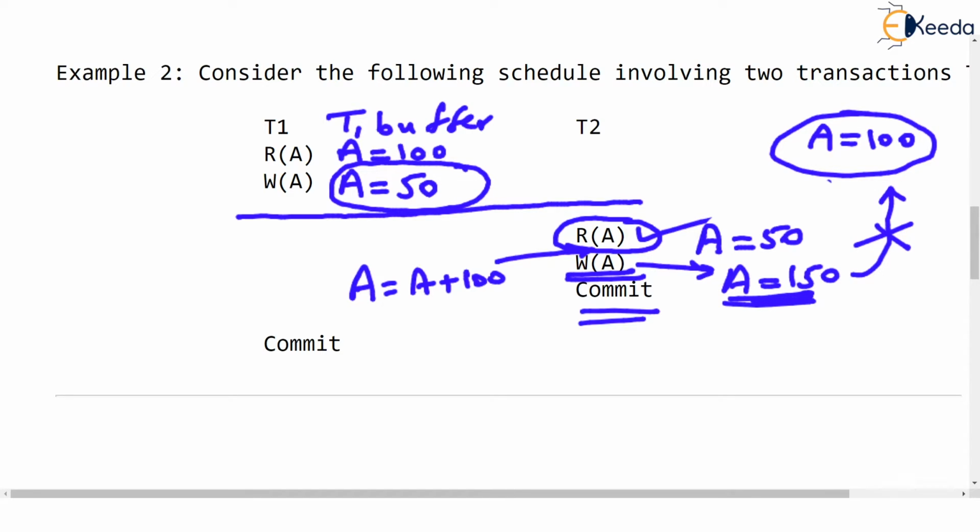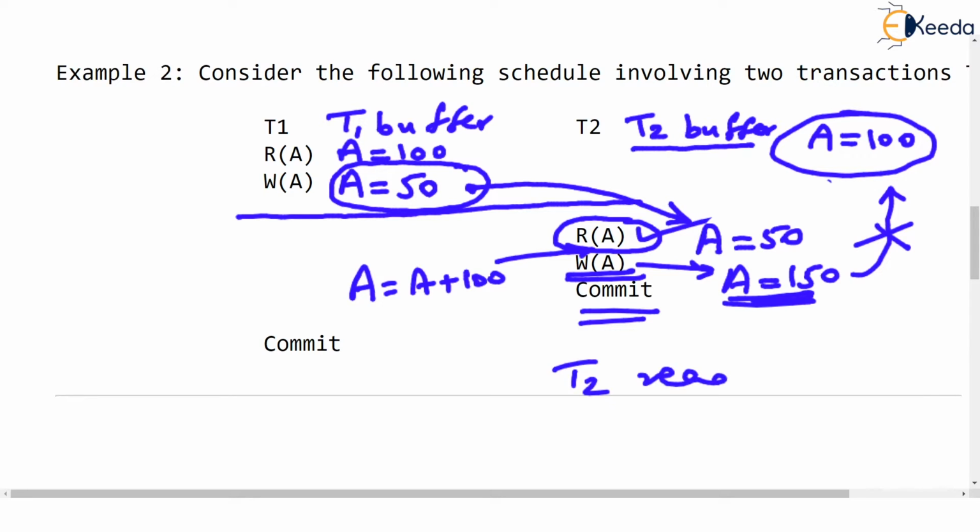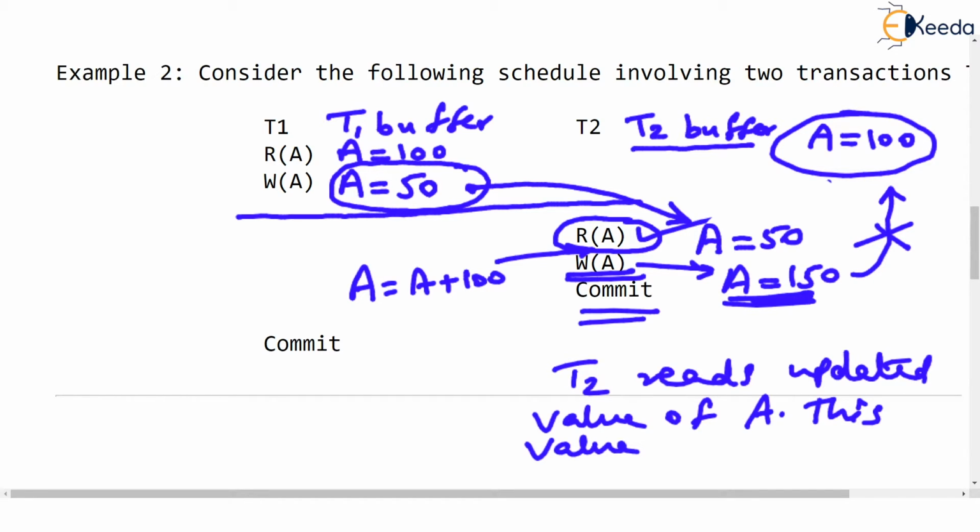Just observe that T2 also maintains its buffer, and last time T2 loaded A equal to 50 from the updated value which was done by T1. So in short, T2 reads the updated value of A. This value of A was updated by T1.